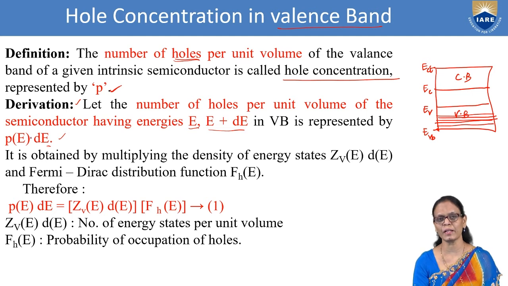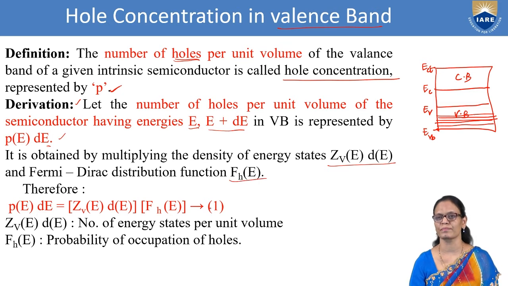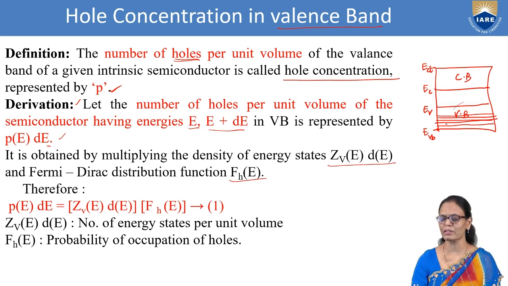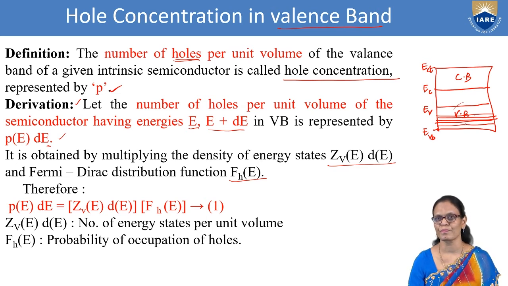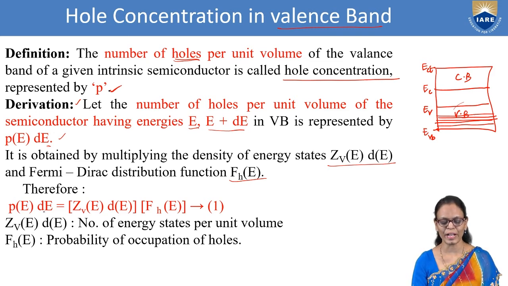Now how do we get P? What is the number of electrons in that? We will multiply the density of states with the Fermi-Dirac function. It is obtained by multiplying the density of states, that is ZV of E dE, and the Fermi-Dirac function. Are you able to understand? I want to calculate the total number of electrons, or the number per unit volume. So we take the product of the density of states and the Fermi-Dirac function. P of E dE is equal to ZV of E dE into FH of E.